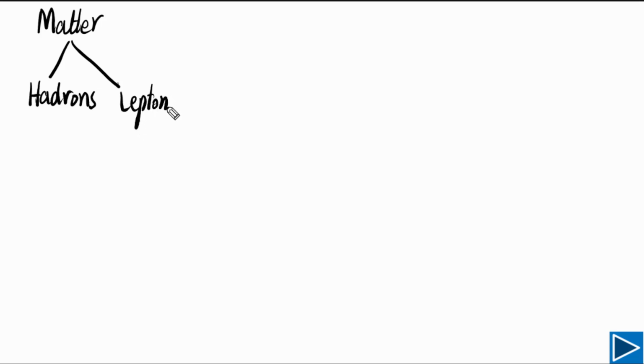Now let's try to understand how we can classify matter into different classes. Matter can be classified into 2 main classes. First class is hadrons, and we can classify matter into leptons. Hadrons, as you can see from H, these are heavier particles. On the other hand, leptons, they are lighter particles, meaning the mass is less.